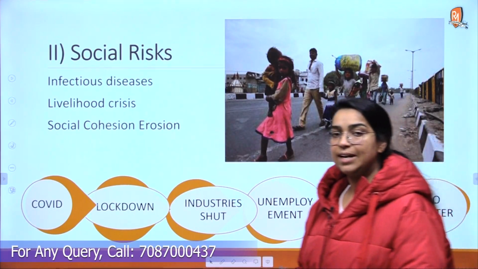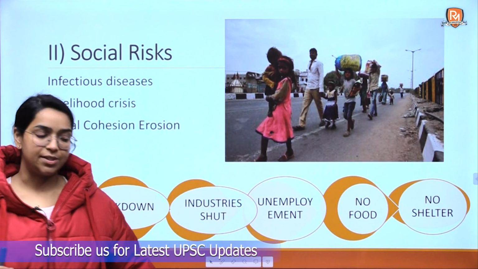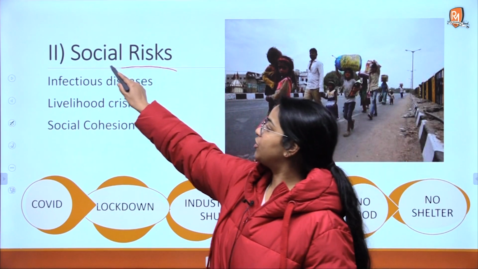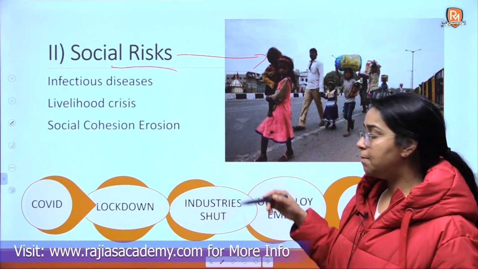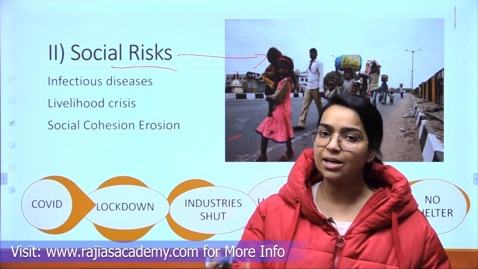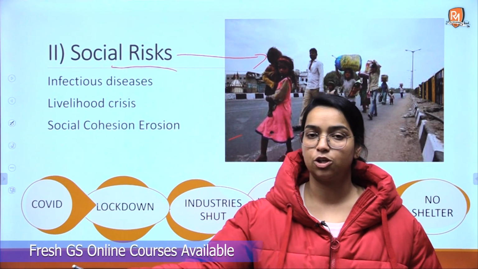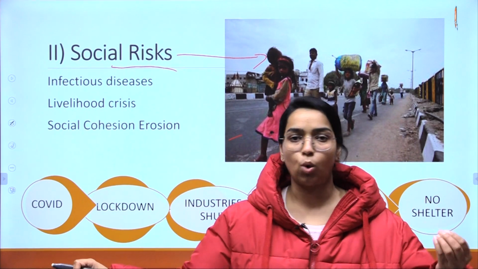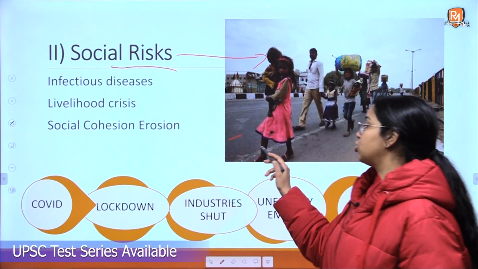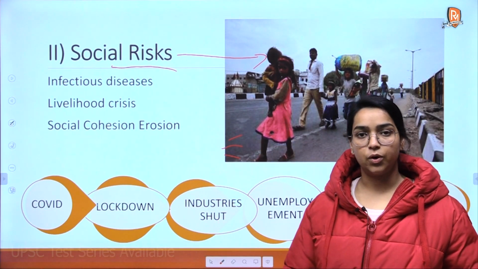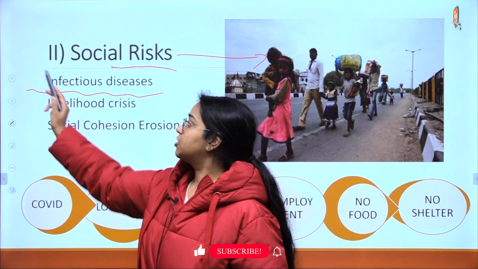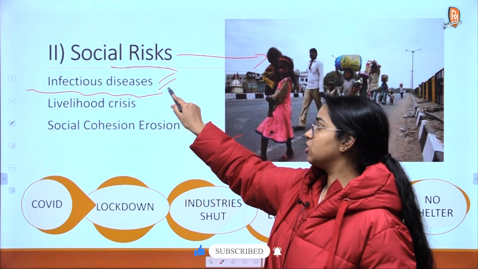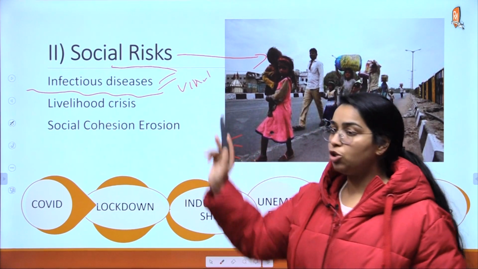Now the report secondly talks about the social risks. So you see, we saw that COVID happened, and because of that there was huge migrant crisis. Migrants did not have food, they were unemployed as a result of the lockdown, and they didn't even have access to any shelter, food, water or anything like that. So they walked thousands of miles back to their homes. Okay, so such are the risks that are arising in the society today because of the infectious diseases, viral diseases that we see all around the world.